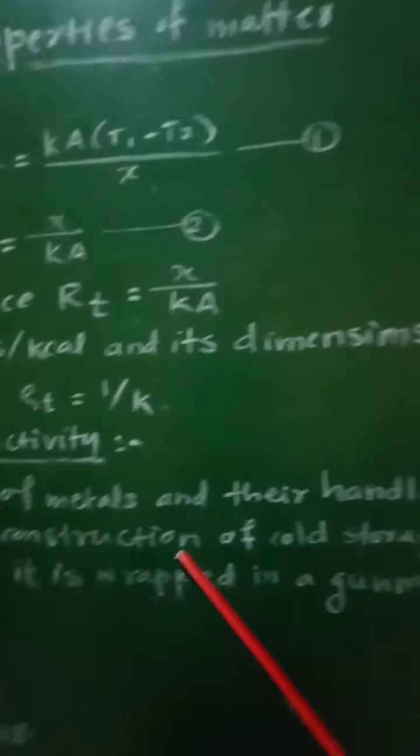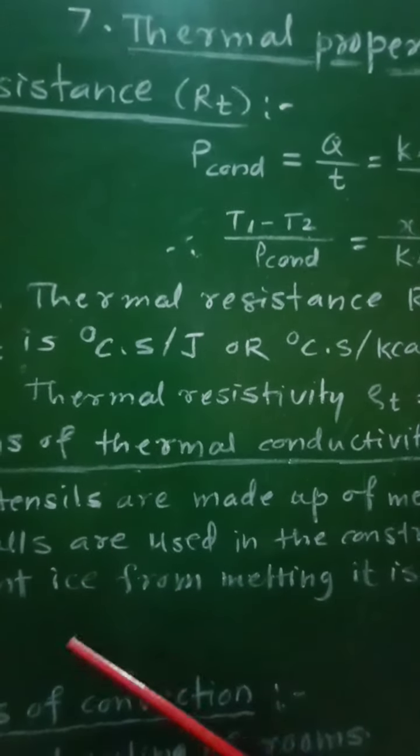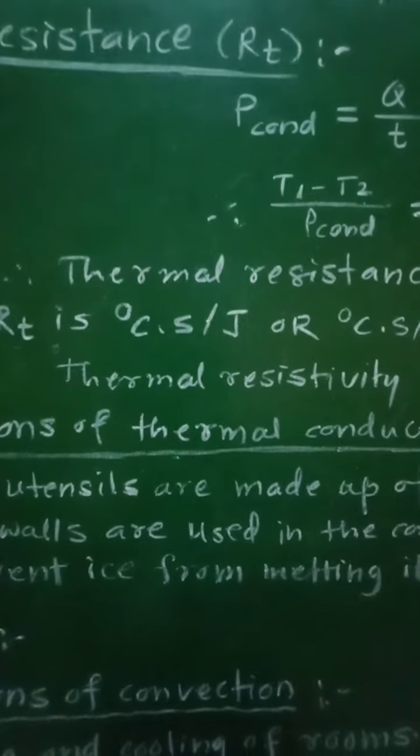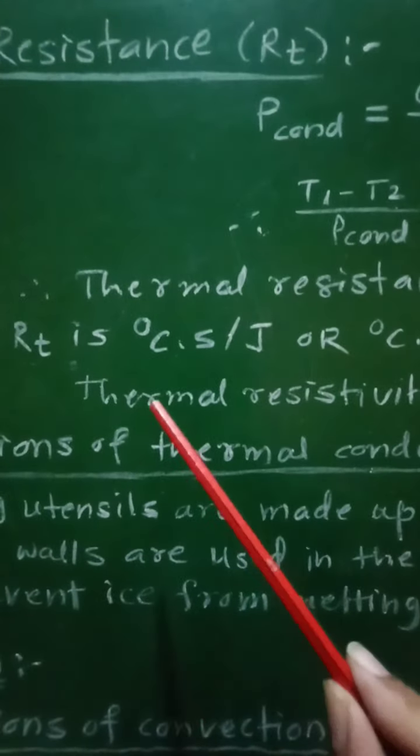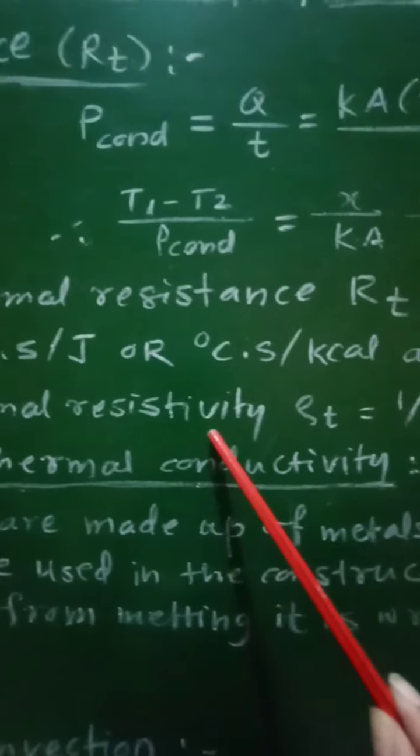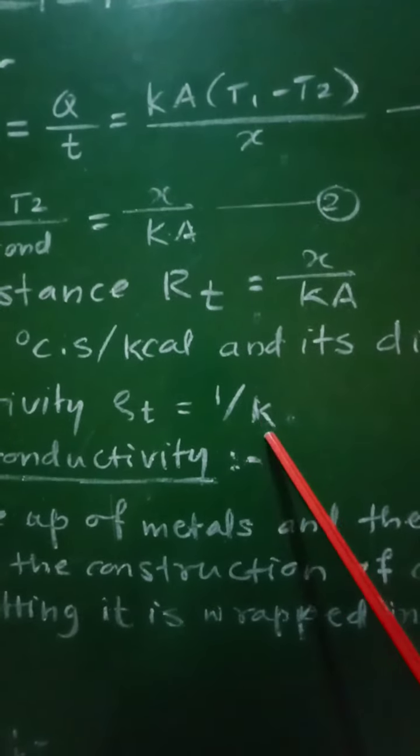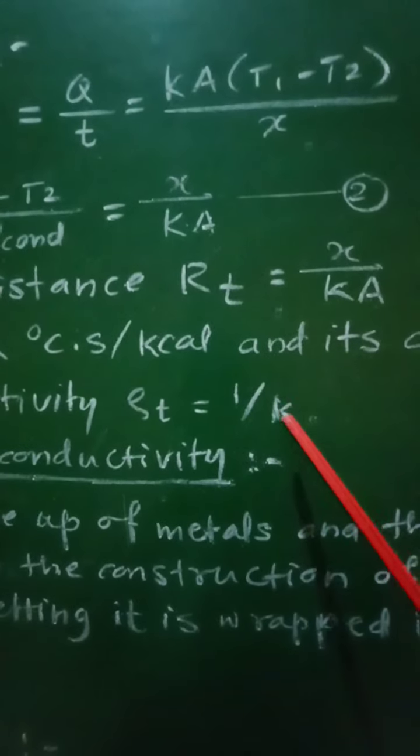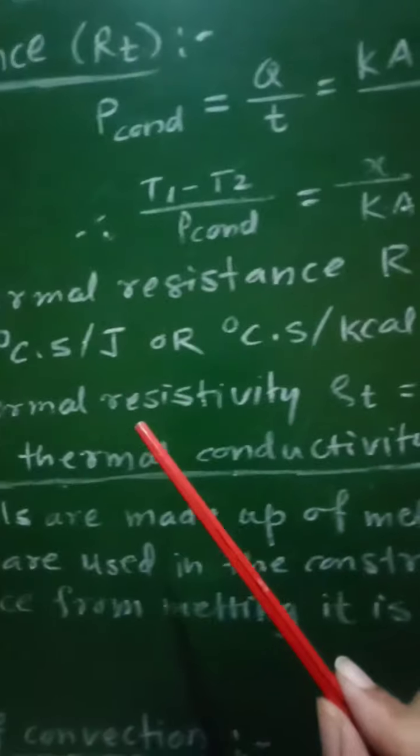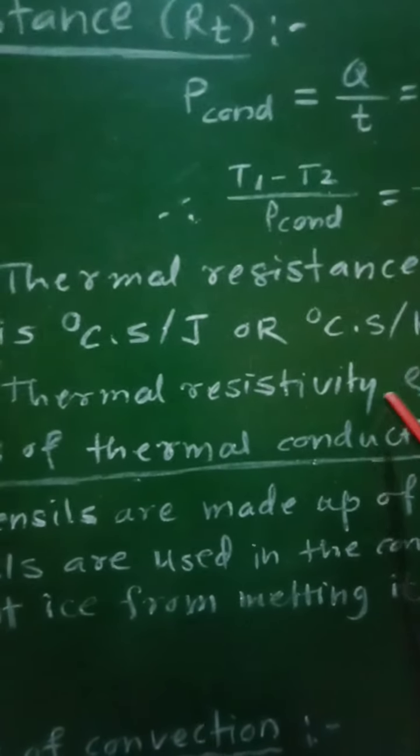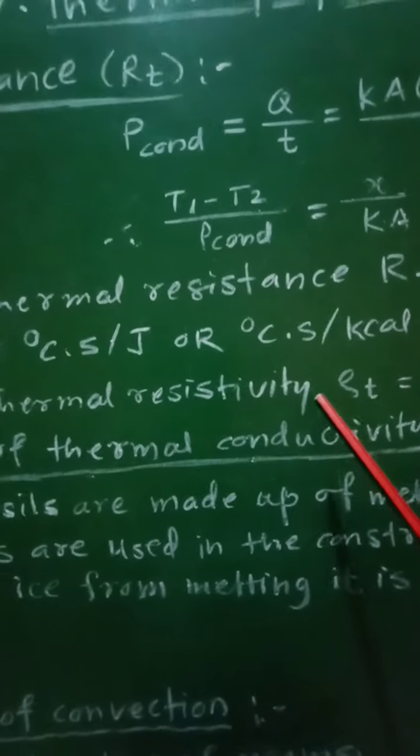Now, if we consider the reciprocal of the coefficient of thermal conductivity K, then that reciprocal is called the thermal resistivity, and therefore thermal resistivity, rho T, will be equal to 1 by K. So this is regarding thermal resistance RT.